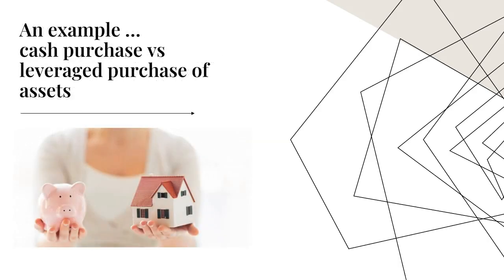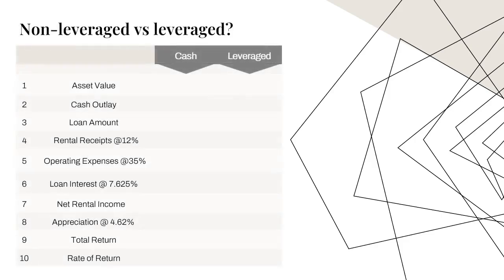Let's assume you've decided to invest $125,000 of savings into residential real estate. Let's begin with looking at what it looks like when you pay cash for that property. Because you are financing the purchase without any leverage in the form of a mortgage loan, your cash outlay is the full amount of the purchase at $125,000. A realistic expectation for rental receipts on that property would be $1,250 per month or $15,000 per year, representing 12% of the value of the property.